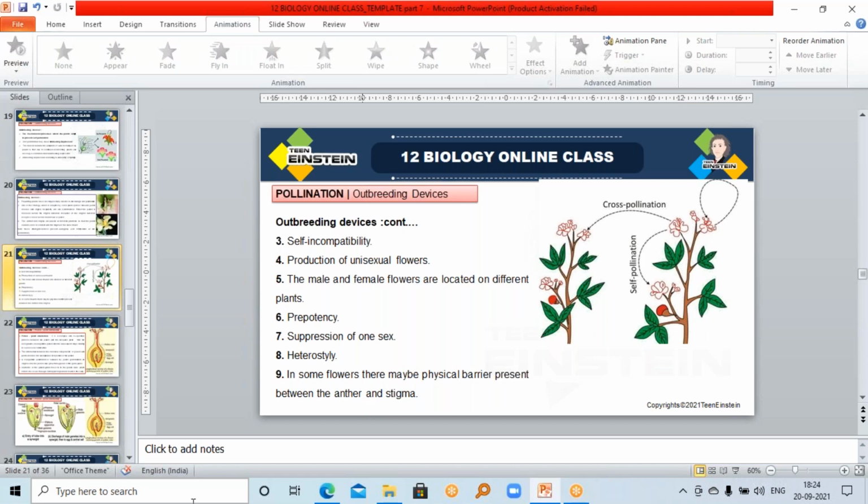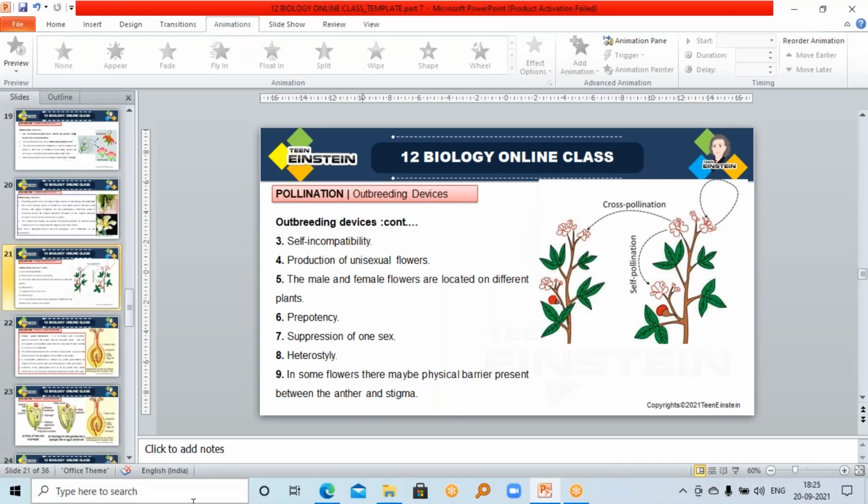Male flower and female flower both will be on the same plant, but pollen from the same flower to its own stigma is not possible. Pollens are not allowed on the same stigmatic surface. So in this case, we can prevent self-pollination, but geitonogamy we cannot prevent.